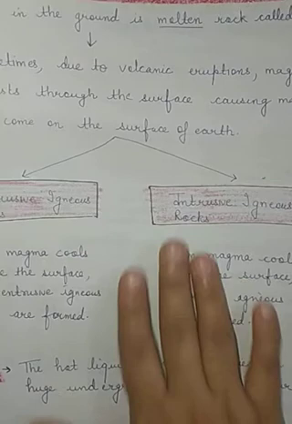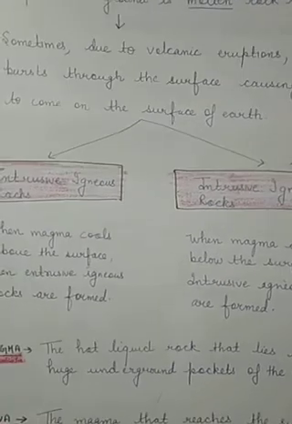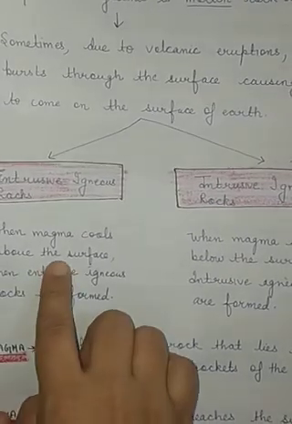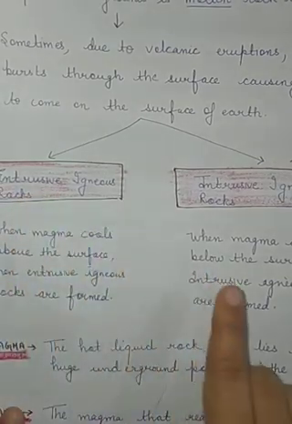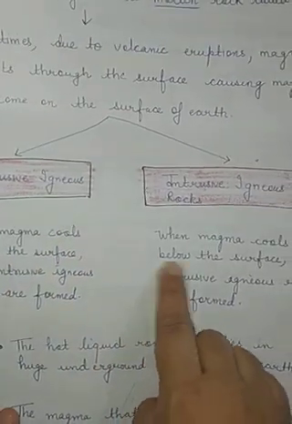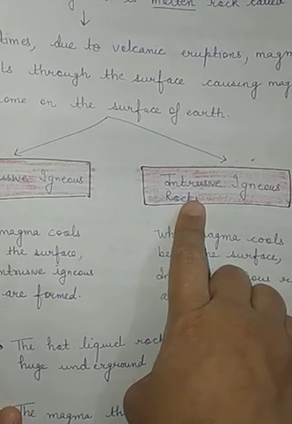So this is just the classification of igneous rocks based on the position of magma. If the magma cools above the surface of earth, it forms extrusive igneous rock, and if it cools below the surface of earth, then it forms intrusive igneous rocks.